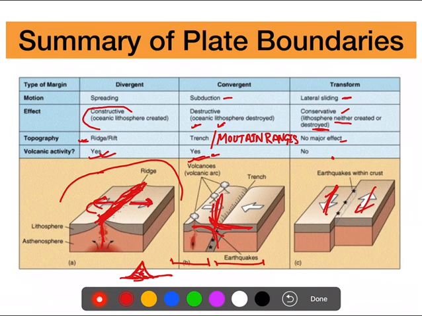Okay, so I hope this is clear to you. If you have any doubts, obviously you can contact me via the concerned group. Okay, so in the next class we will go towards seismic waves, the types of seismic waves, what the different types of seismic waves are, and we'll study a little bit about the movement, the way they are moving.